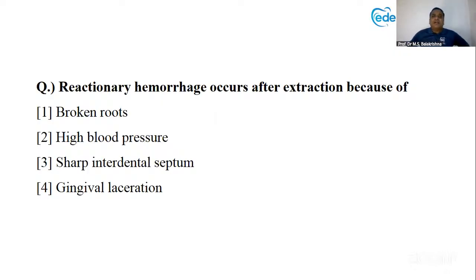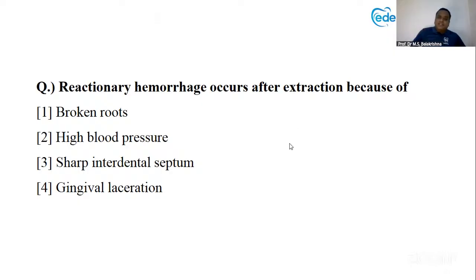Reactionary hemorrhage occurs after extraction because of. So now there are 3 types of hemorrhages: primary, secondary, tertiary. First you answer this, then I will come into the explanation. Reactionary hemorrhage. If you're wrong, no problem. Please answer. You can be wrong. If you're wrong, it shows that you're at least trying. Yes, very good.